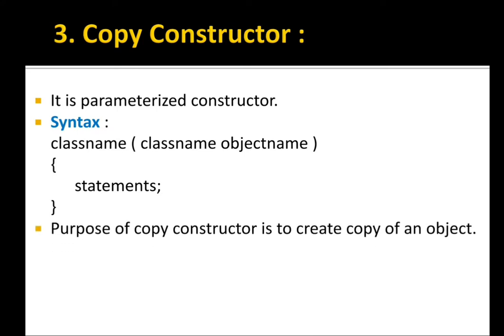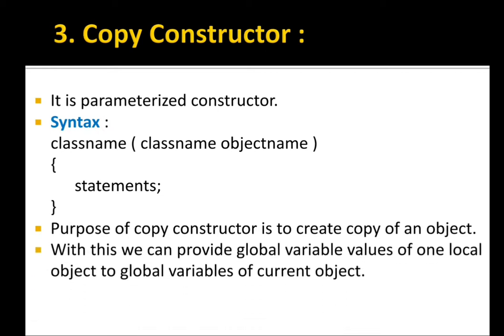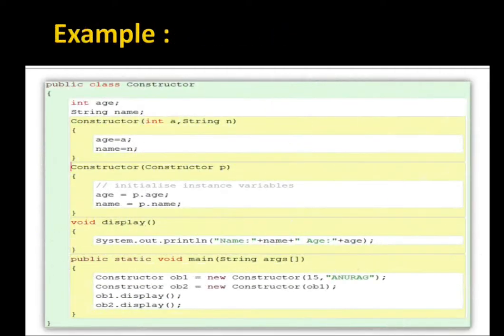Now see, the purpose of a copy constructor is to create a copy of an object. We are just supposed to copy the values of one object and store those values inside another object. Then we have a copy of that object. Now see, with this, as I told you, we can provide the global variable values of one object to another object. And how we are going to do that? See, in this way. If we have a class constructor, the global variables we have are int age and string name, two variables.